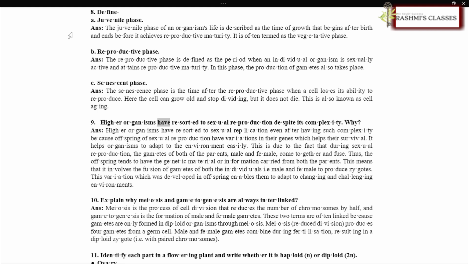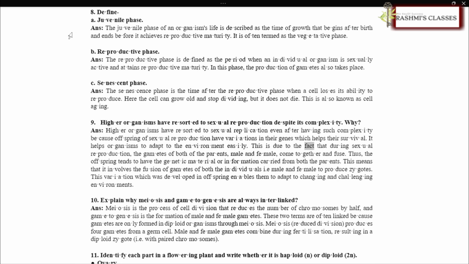Higher organisms have resorted to sexual reproduction despite its complexity. Why? ANS. Higher organisms have resorted to sexual reproduction even after having such complexity because the offspring of sexual reproduction have variations in their genes which helps their survival. It helps organisms to adapt to the environment easily.